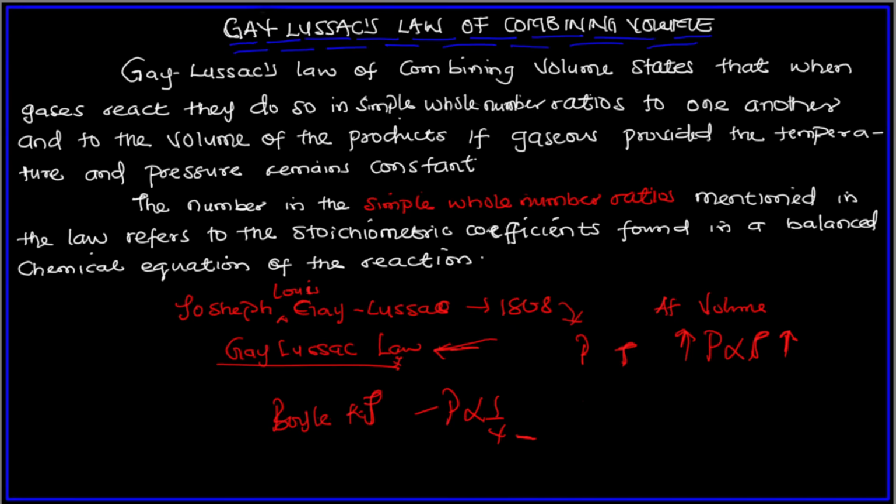Then there is Charles' law, which states that at constant pressure, the volume of a gas is directly proportional to its temperature. And then there's Gay-Lussac's law, the pressure temperature law. This is different from Gay-Lussac's law of combining volume.